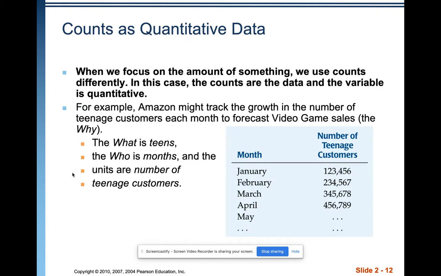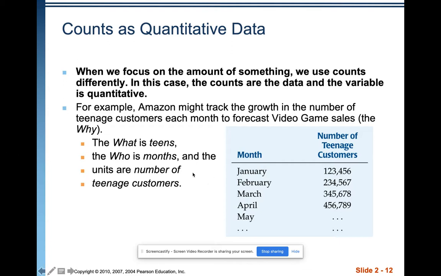Now, we can also use counts as the variable itself. When we focus on the amount of something, we use counts differently. In this case, the counts are the data and the variable is quantitative. So here we've got an example where we have some data from Amazon, and they are tracking the growth of teenage customers each month to forecast video game sales, which is the why. They want to forecast video sales.